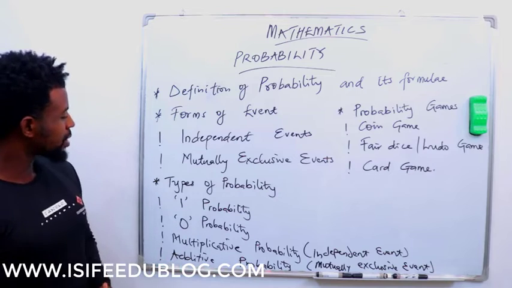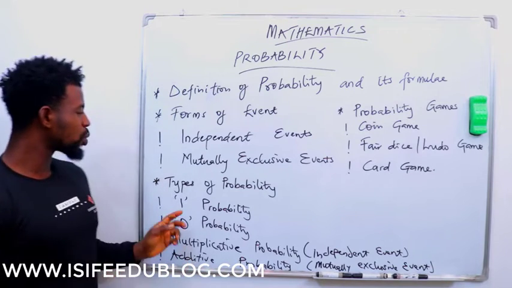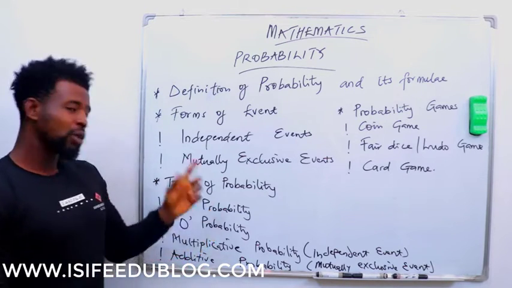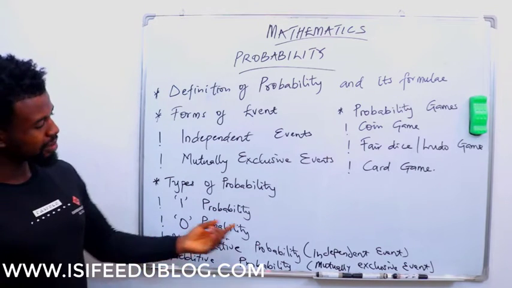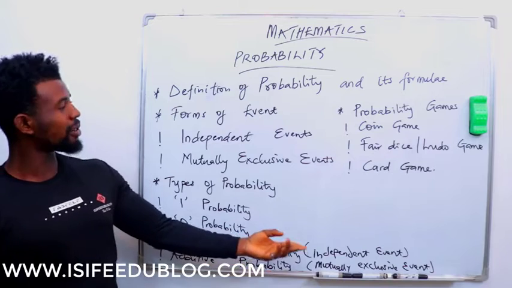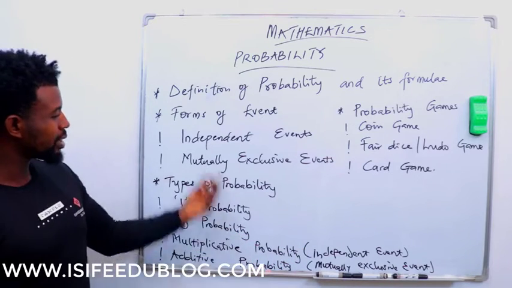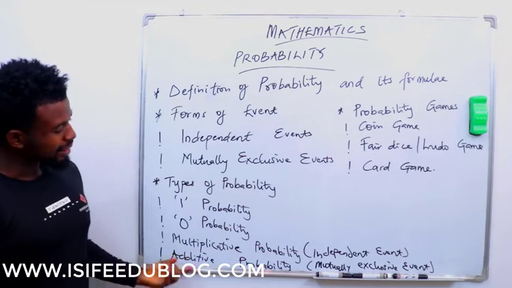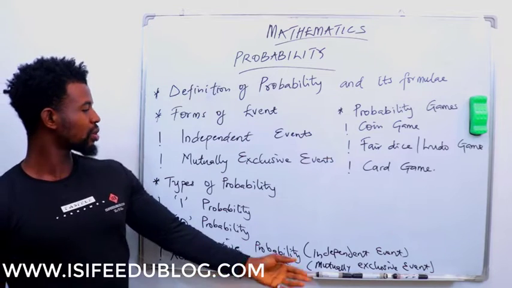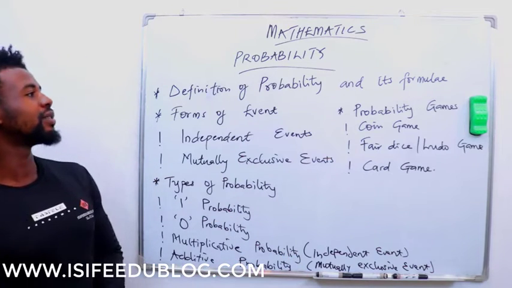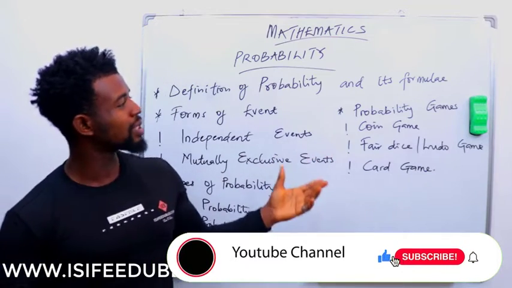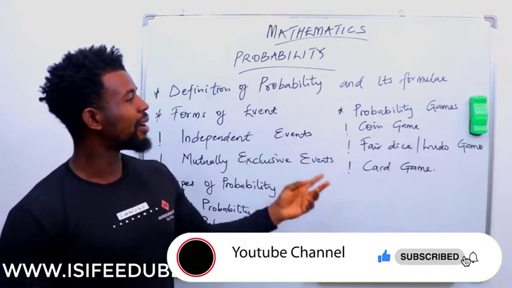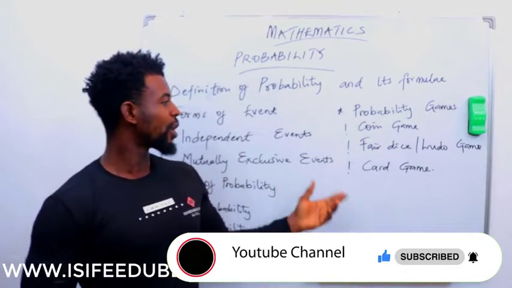Under types of probability, we have one probability and zero probability. We have our multiplicative probability, which somehow finds itself under independent events. We also have additive probability, which is also under mutually exclusive events. After which we'll go to probability games. Under probability games, we have our coin game, we have our fair dice or Ludo game, we have our card game.